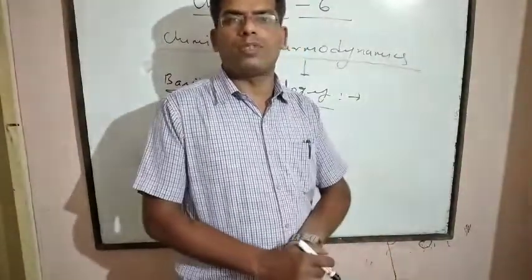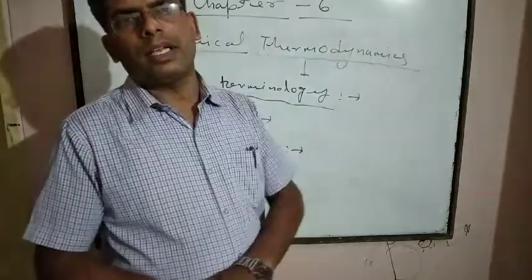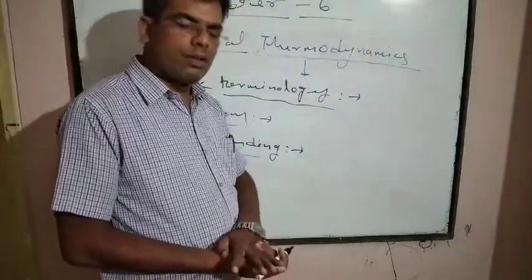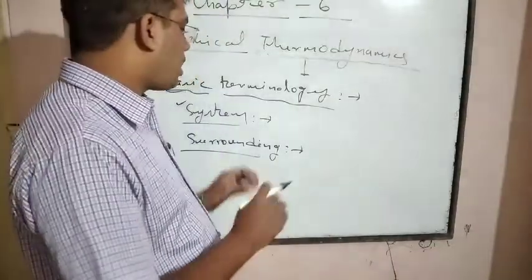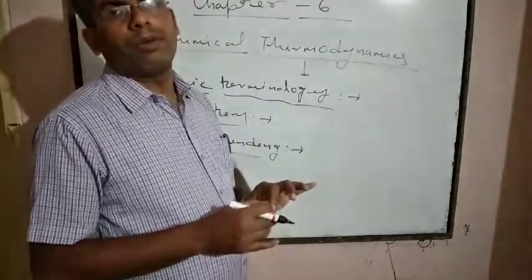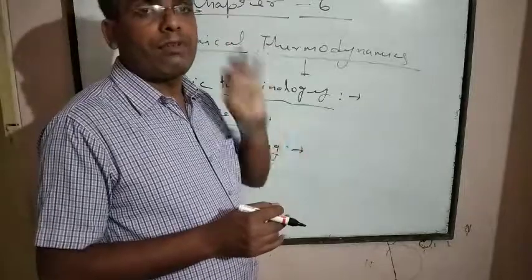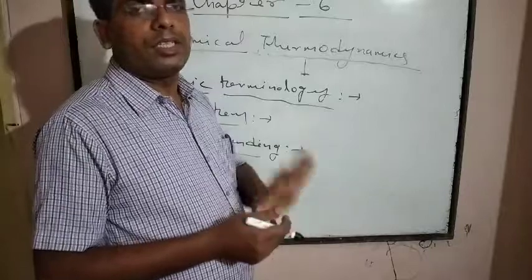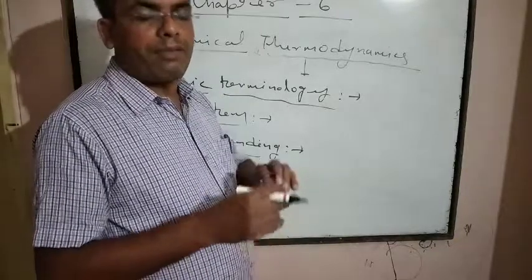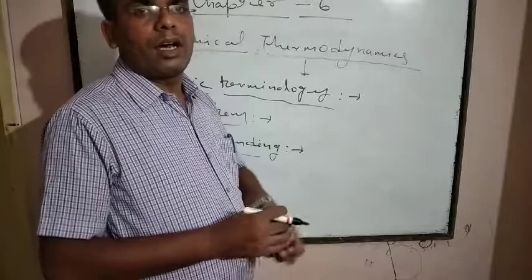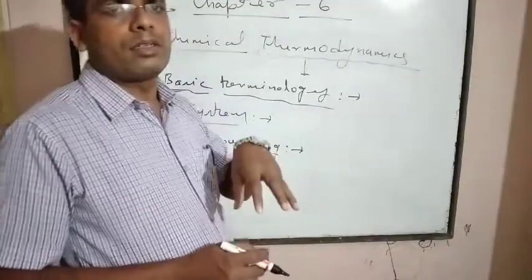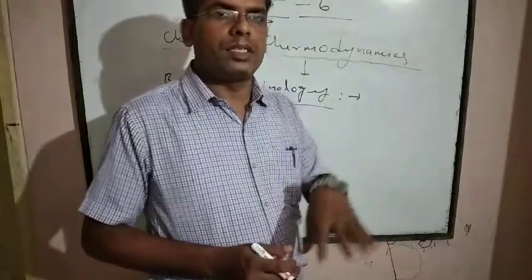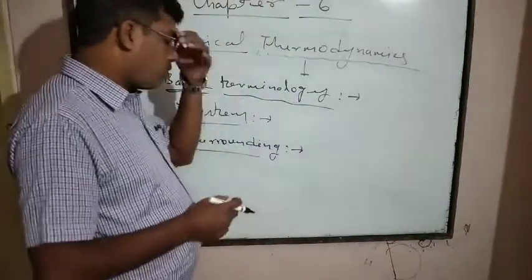Empty space around the system which is affected by the system is also known as a surrounding. That's why a surrounding is the empty space around the system which applies direct influence on the system or is affected by the system.